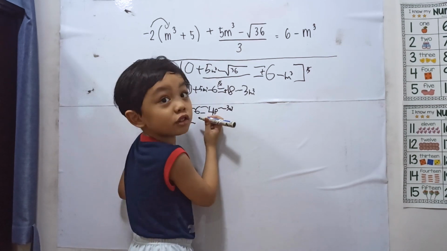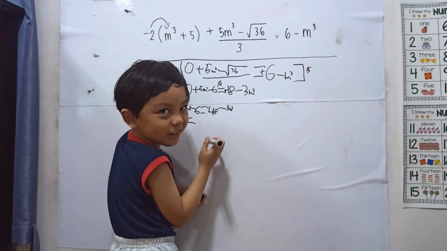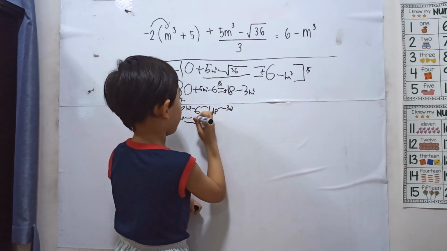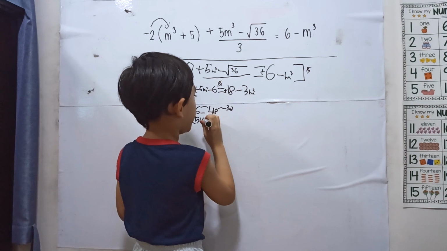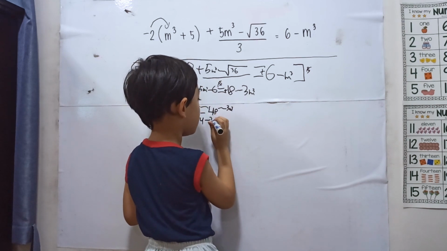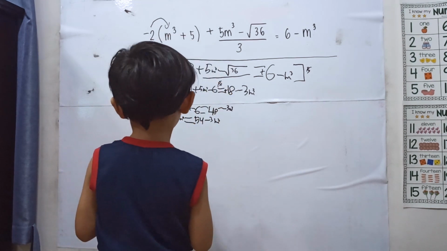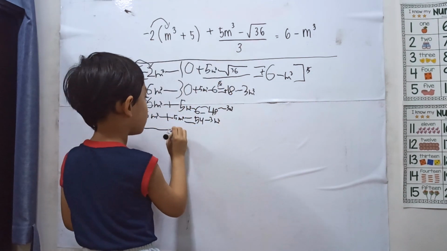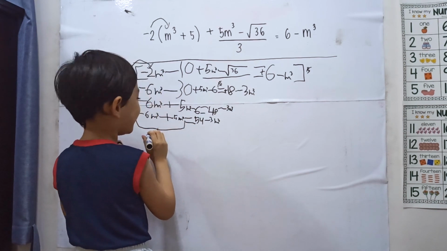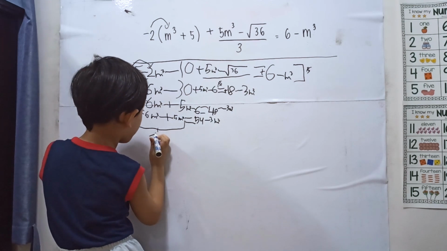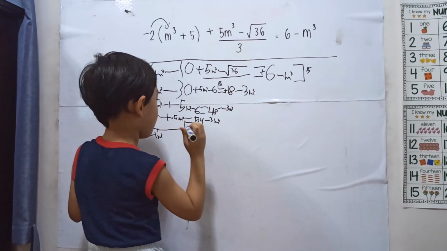Then 6 plus 48 is 10. Put back the boy. Then copy your keep 3 and raise to 3. Then this one becomes 10 and raise to 3.